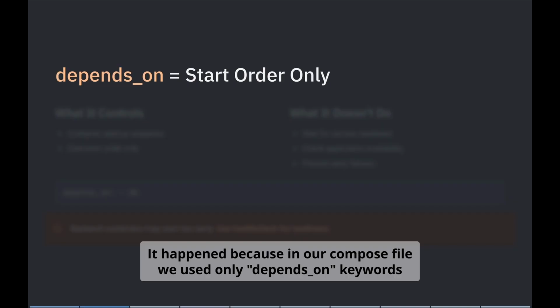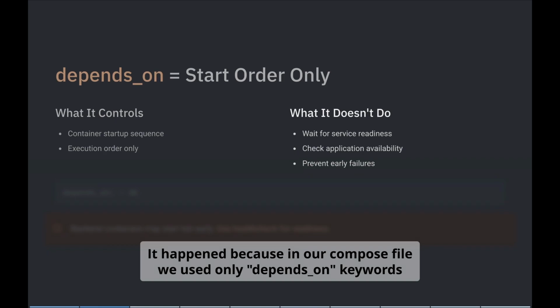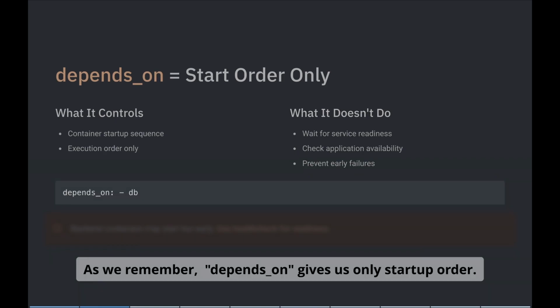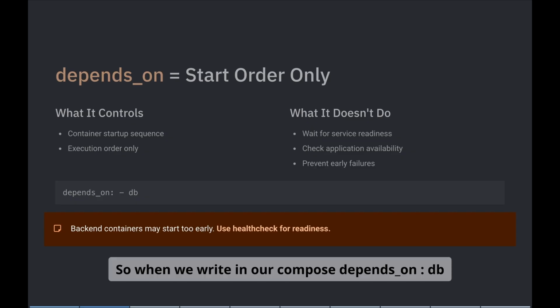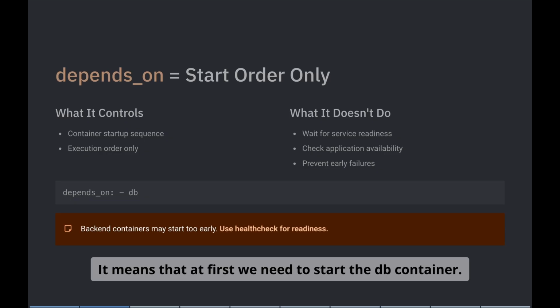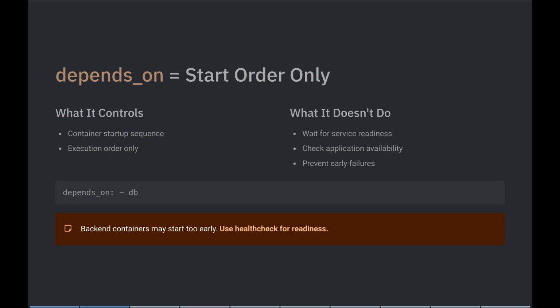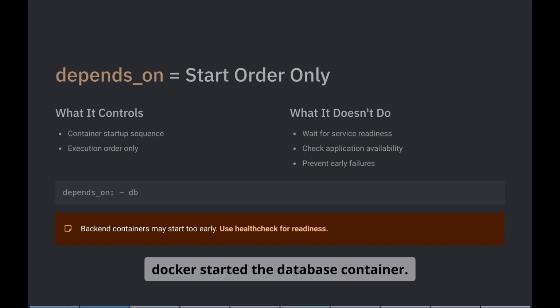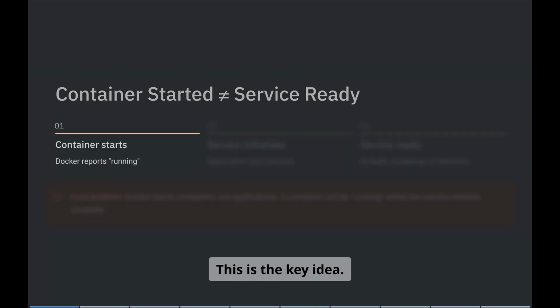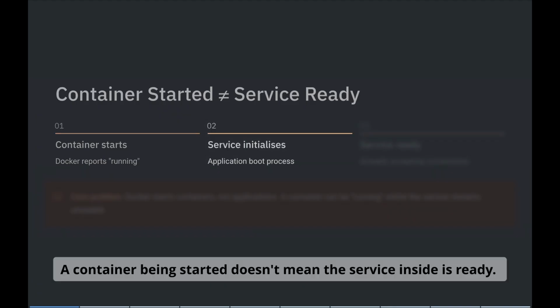It happened because in our compose file we used only the depends_on keyword. As we remember, depends_on gives us only startup order. So when we write in Docker Compose depends_on db, it means that at first we need to start the DB container, then we can start our application. Docker started the database container, but Postgres itself is not ready yet. This is a key idea. A container being started doesn't mean the service inside is ready.